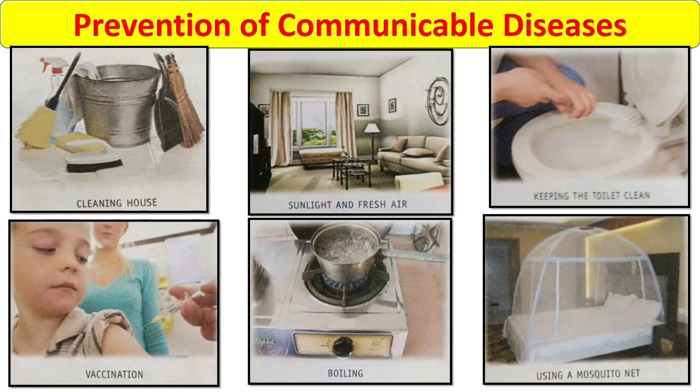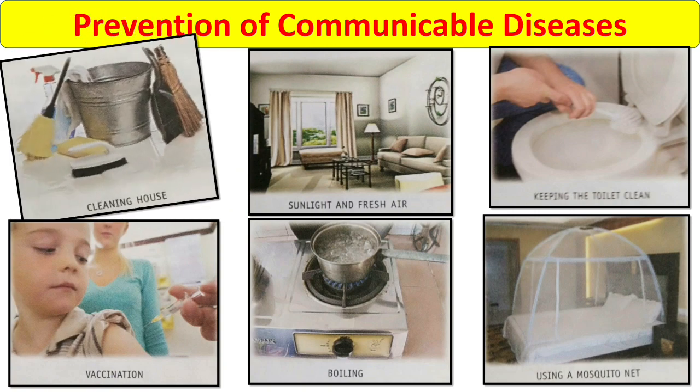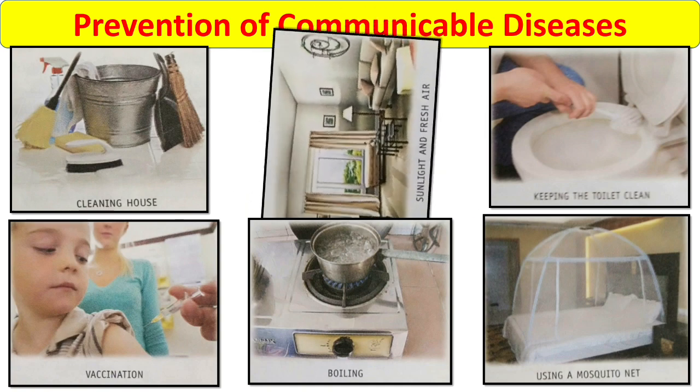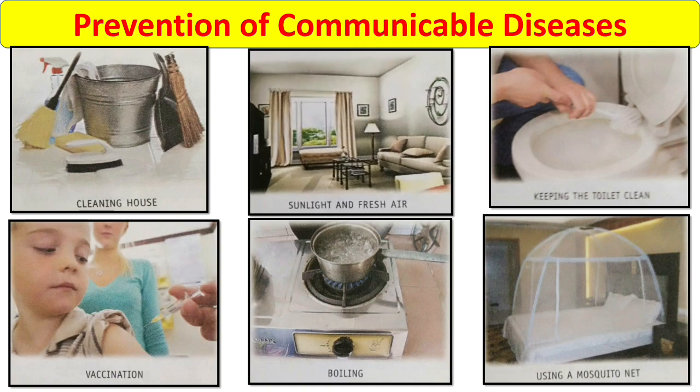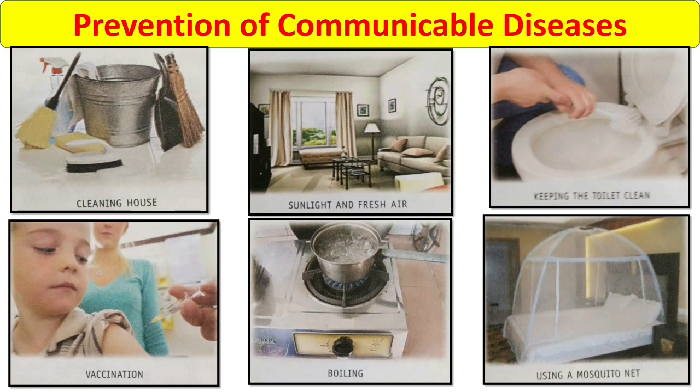Yes, the first method is you should keep the house clean. Second one is houses should be airy and open. Fresh air and sunlight are natural disinfectants. Okay. The third one is a supply of clean and germ-free water for drinking and cooking, which is essential for health.